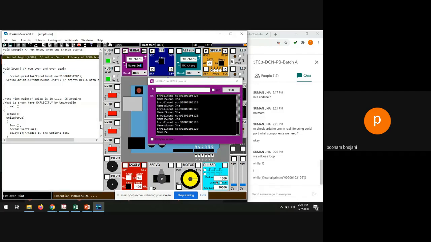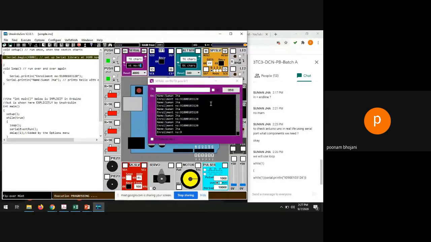So see, enrollment number name will be continuously printed, or sent to this serial port. Okay, so now you can see what is happening, right? By doing this type of programming in setup and loop, there is a difference. So anything you want to print continuously, you can put into the loop. That's it.